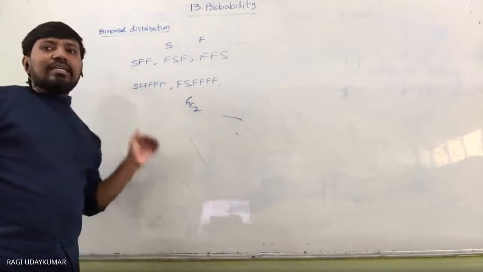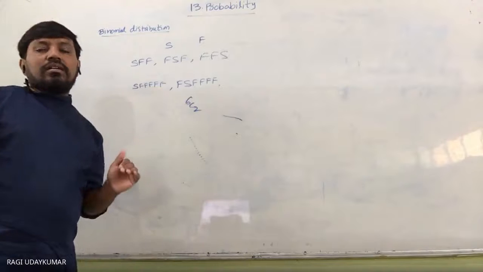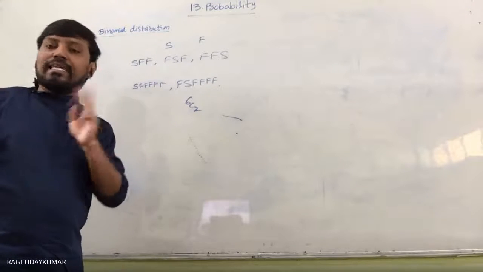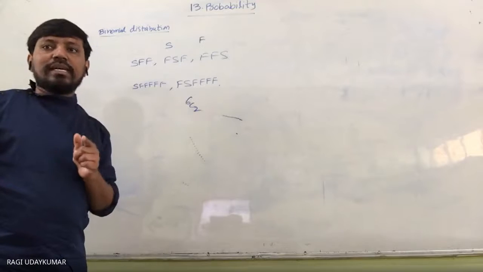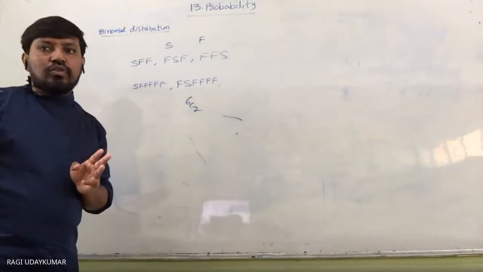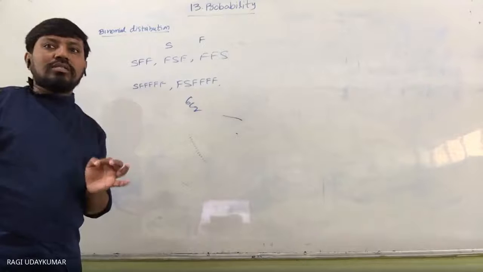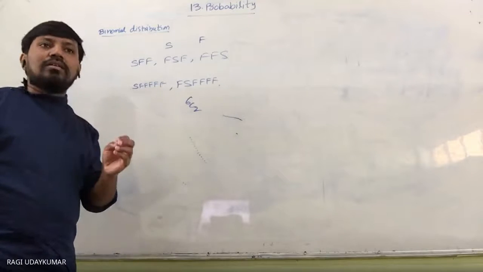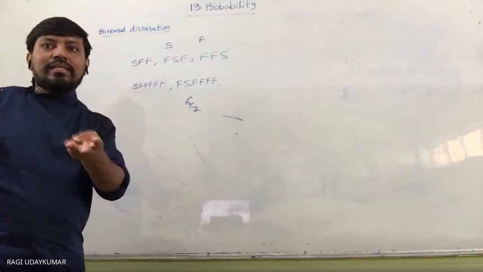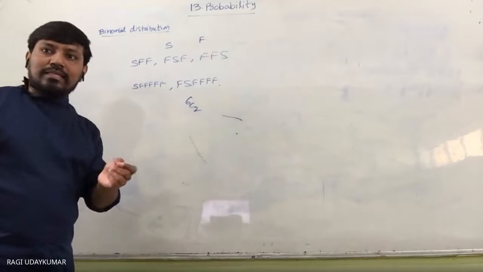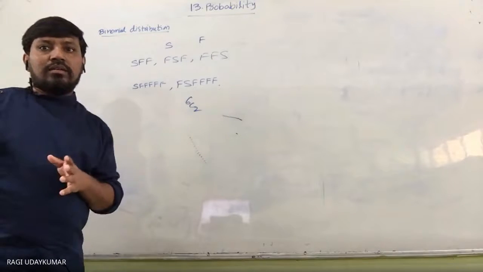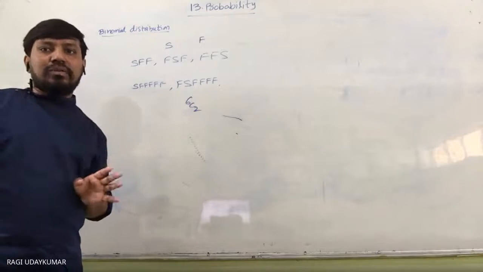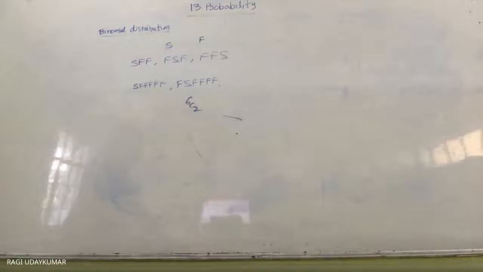So to understand very easily, let us take an experiment of tossing a coin three times. When you toss three times, it means there are three trials. Success is getting a head and failure is getting a tail. Let us consider just that one example.